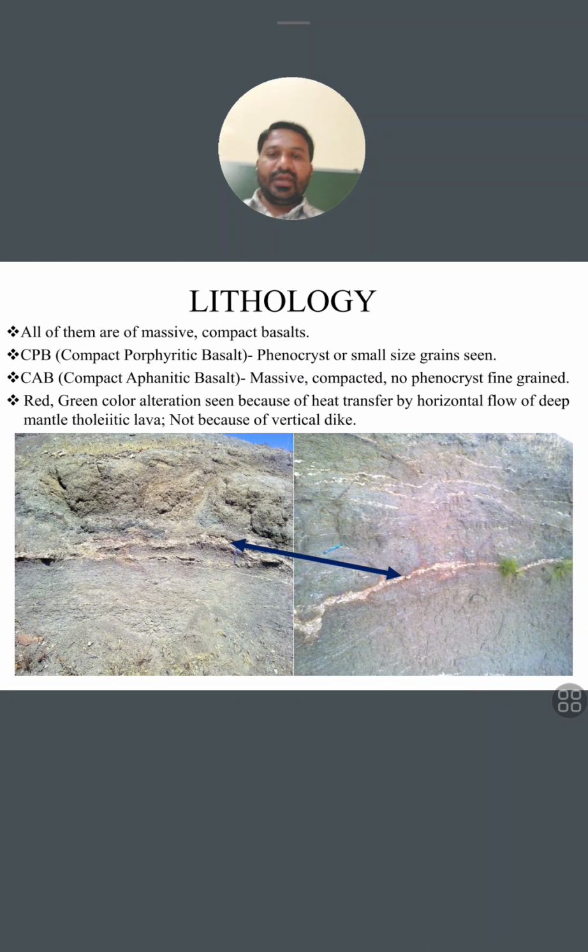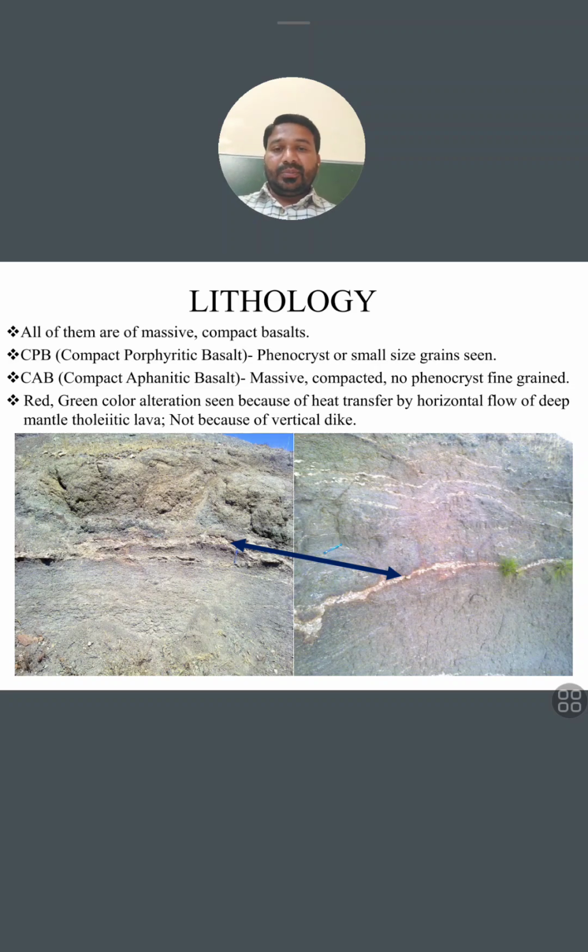When they are directly in contact, the country rock and the incoming dike are both clearly seen, looking like a straight line. There are no chilling margins, meaning that when the magma transfers its heat to the country rocks, it shows some chill effect. Those effects are not showing in these dikes.